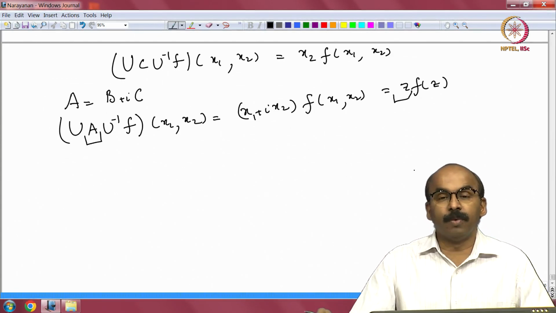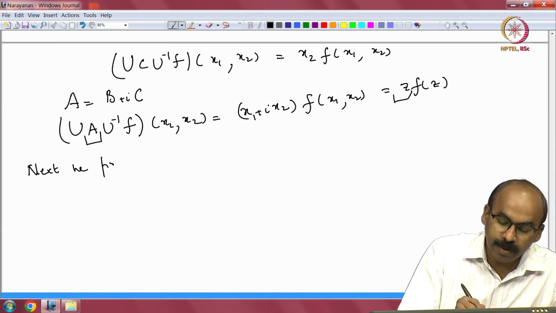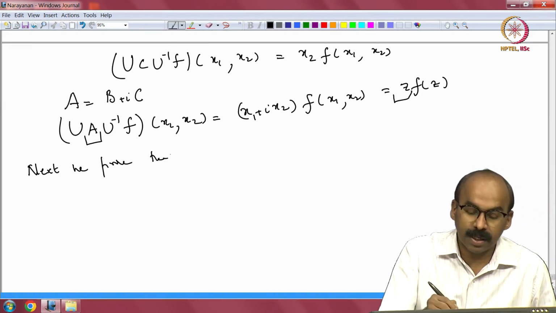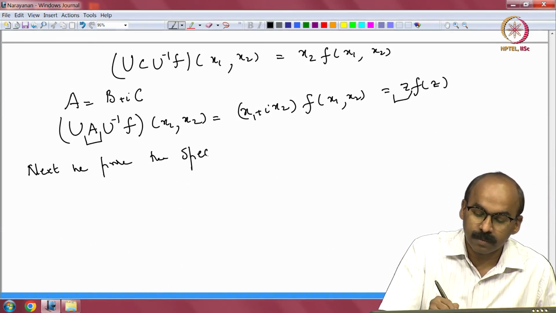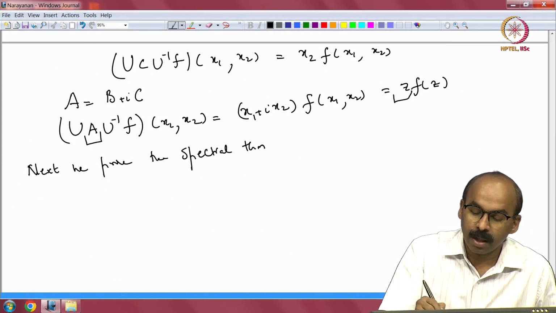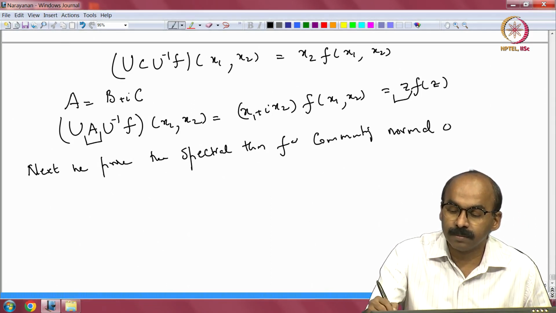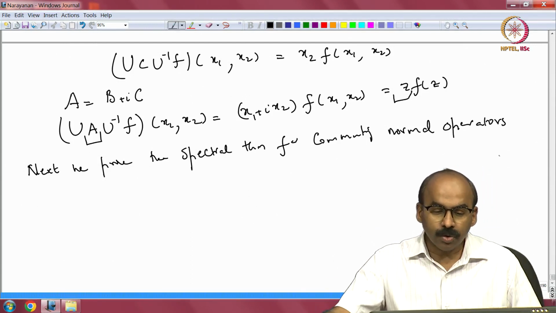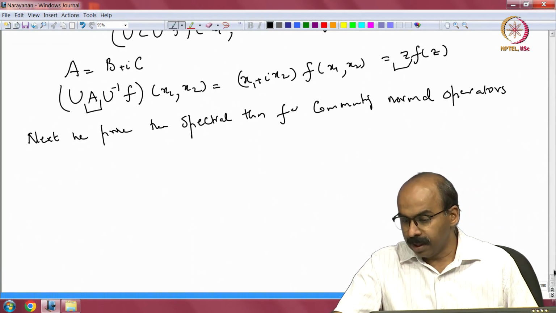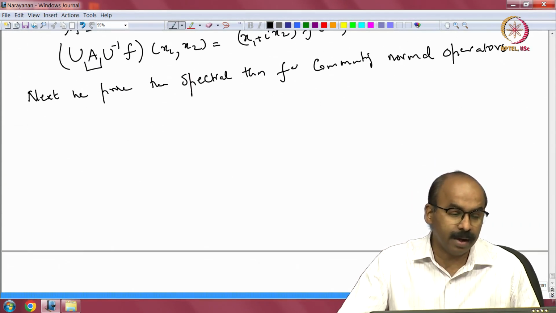Now, next we will prove the spectral theorem for the commuting family of normal operators. Okay. So, a commuting family of normal operators, finitely many. Many of the statements are true for infinite families as well, but we will not be getting into that.